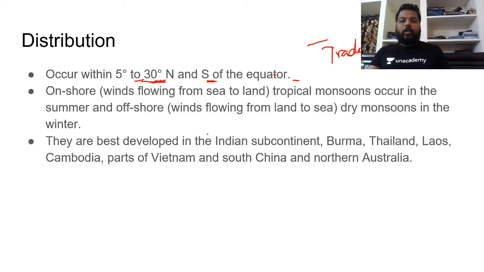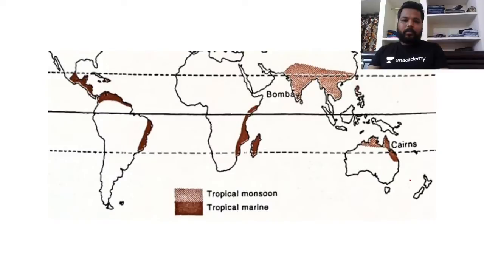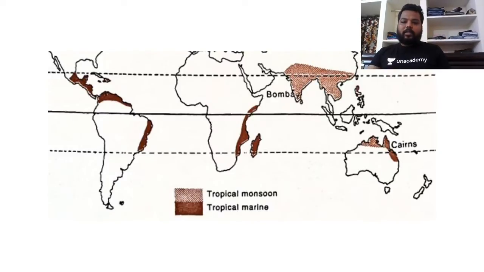Clear? Tropical monsoonal type of climate is well developed on the Indian subcontinent, Burma, Thailand, Laos, Cambodia and parts of Vietnam and South China and Northern Australia. Do remember, the distribution is highly important. There are high chances that in the preliminary examination you will find questions from these distributional aspects. These are the regions where you find tropical monsoonal type of climate, within the Indian subcontinent range. You have another shaded region which is almost similar to tropical monsoonal climate, that is referred to as marine.